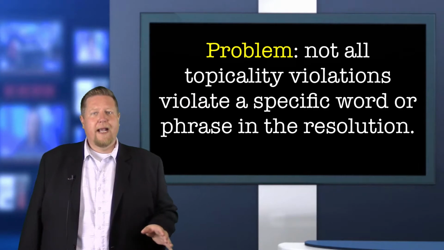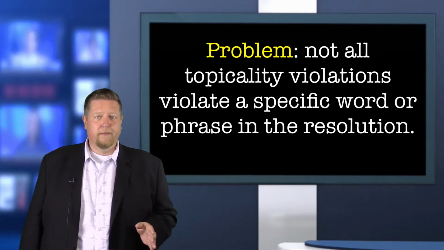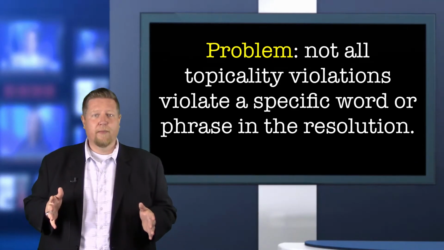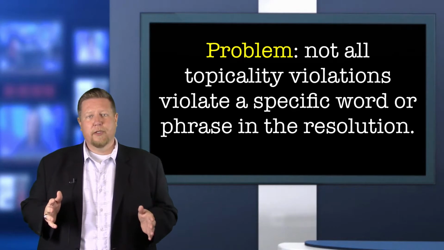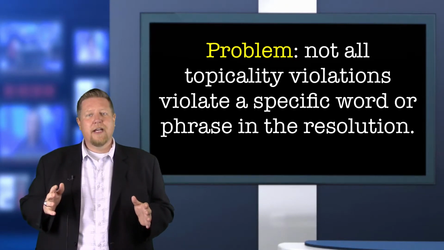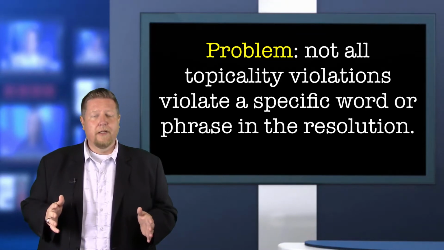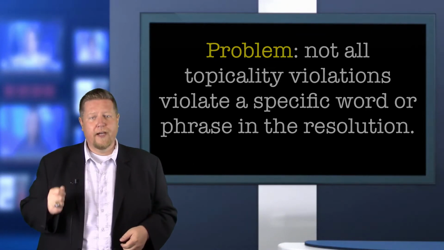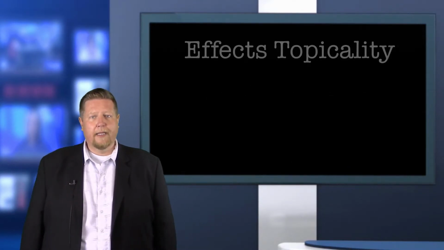But the standard topicality argument assumes that there is a clear violation of one or more words in the resolution, that the plan doesn't really rely on the federal government, or that the plan is not substantial, for example. But it is possible that the proposed affirmative plan doesn't technically violate any of the words in the resolution, but it's still untopical. And there are 2 ways in which this occurs: effects topicality and extra topicality. Let's start with effects topicality.